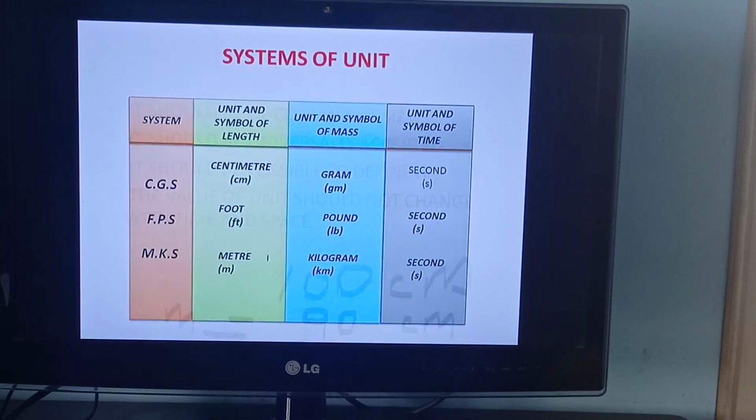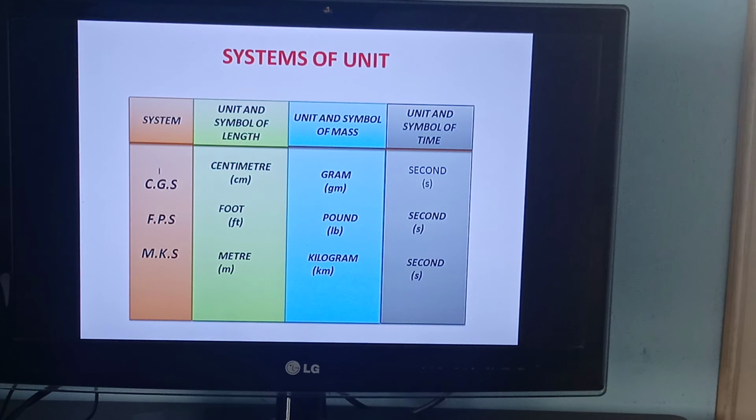Okay, next. Systems of unit. There are 3 systems of unit, you can see here: CGS, FPS and MKS. CGS system is also known as the French system. In every system we use only 3 physical quantities: one is length, another is mass, and the other is time.